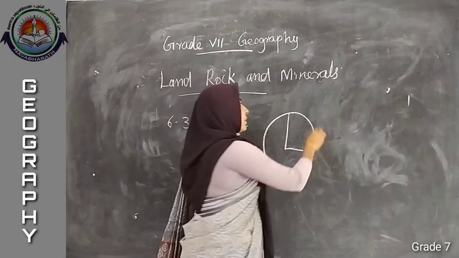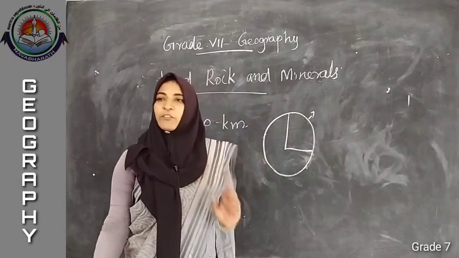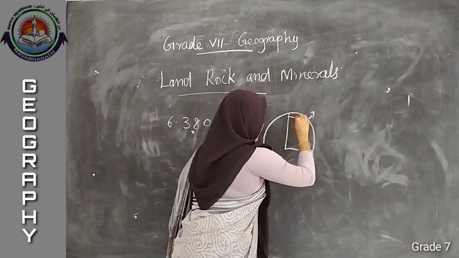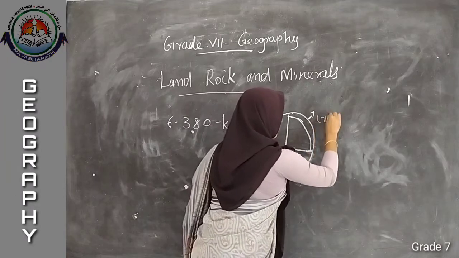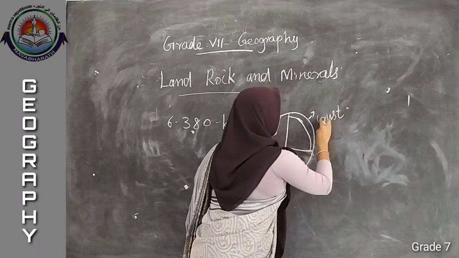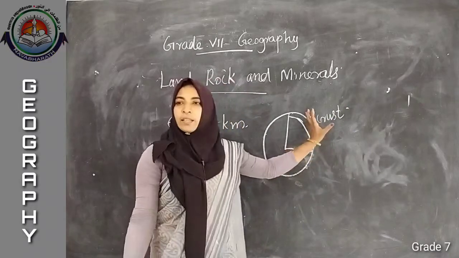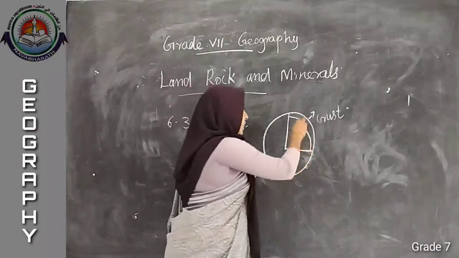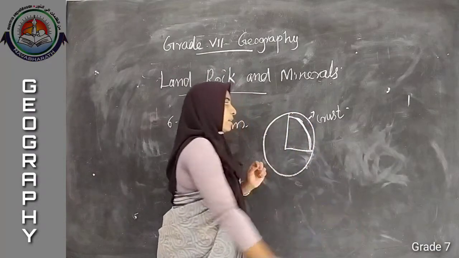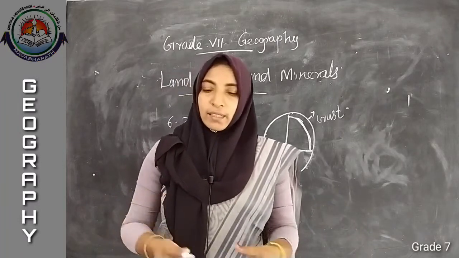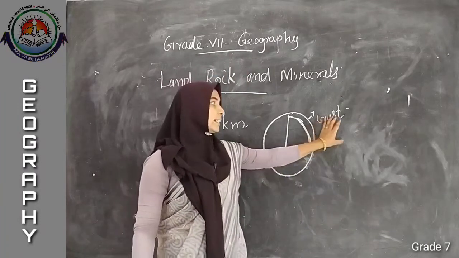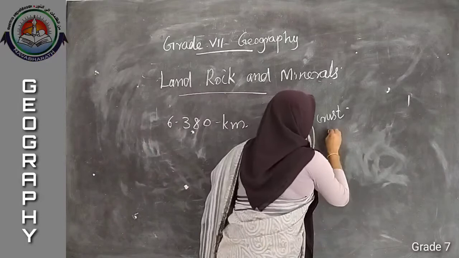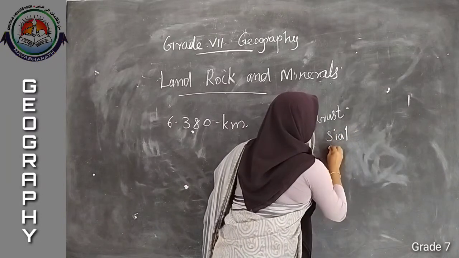First one, the topography of our earth, that is known as the earth crust. It is the thinnest and outermost layer of the earth. Listen, the earth crust is made up of what? Sial and Sima.